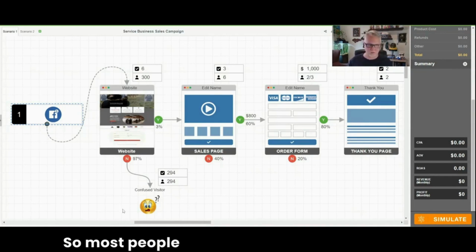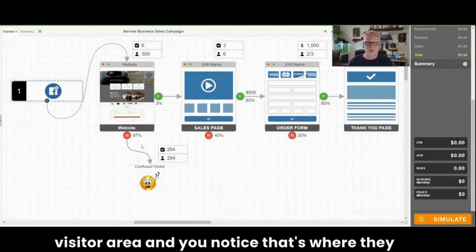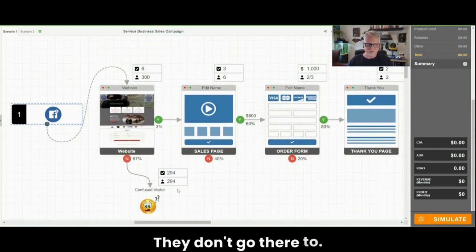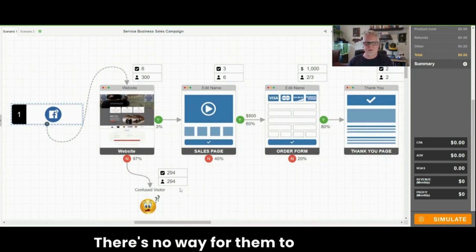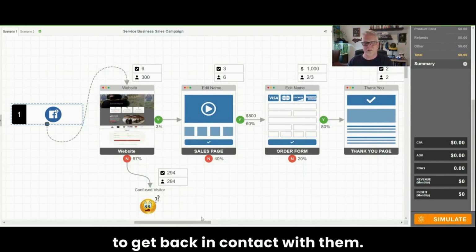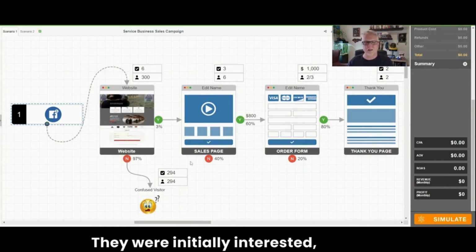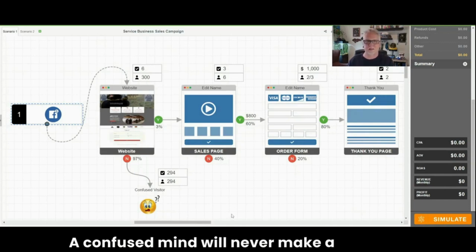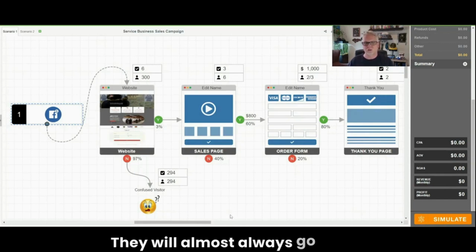So most people are down here in the confused visitor area. And you notice that's where they go. They go down here to die. There's no way for them to get back in contact with you other than them searching you up. But more importantly, there's no way for you to get back in contact with them. They were initially interested, but then they got confused and went away. A confused mind will never make a decision. They will almost always go away.